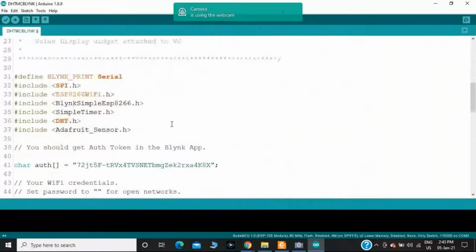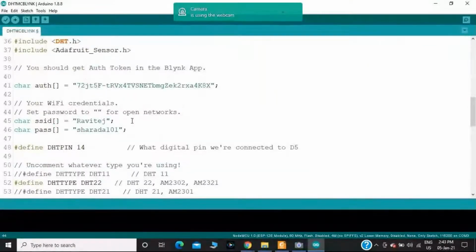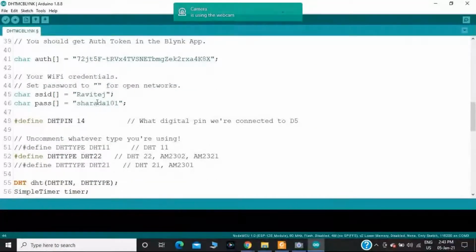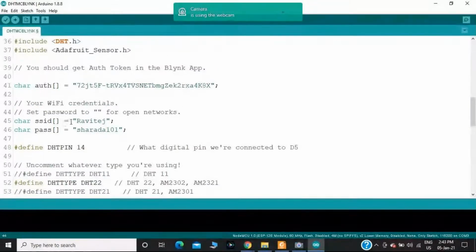Next, after getting the authentication token, I should mention the Wi-Fi credentials. Here I'm connecting the NodeMCU and my laptop to the respective username. That is my mobile hotspot I have connected. The username is Ravitej and the password I have provided here.